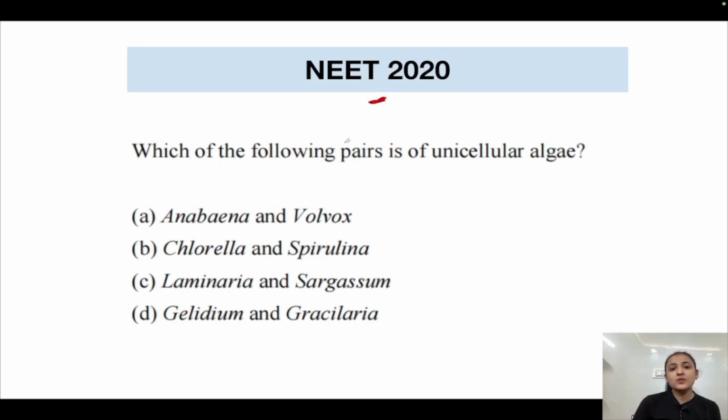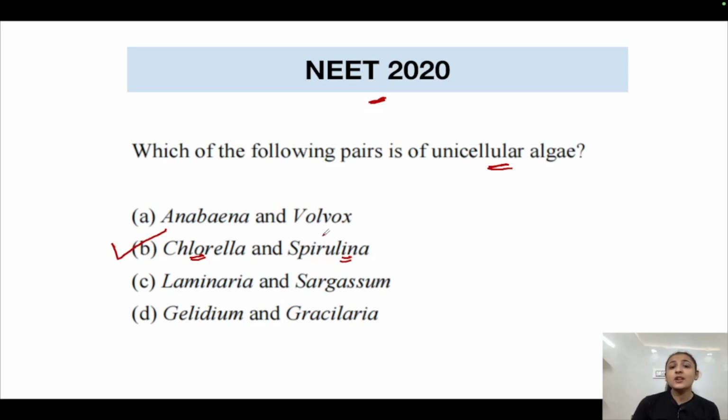Now this is from NEET 2020. Which of the following pair is of unicellular algae? Anabaena and Volvox, Chlorella and Spirulina, Laminaria and Sargassum, Gelidium and Gracilaria. The correct answer is, it's a direct question, Chlorella and Spirulina. Both of these are unicellular algae.